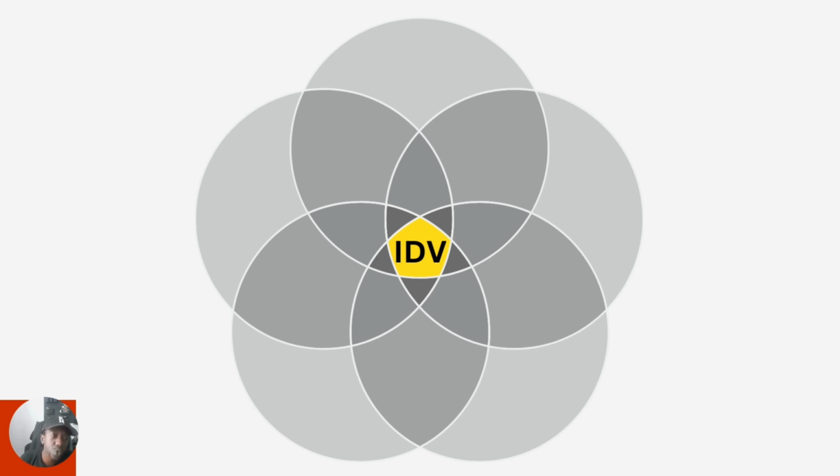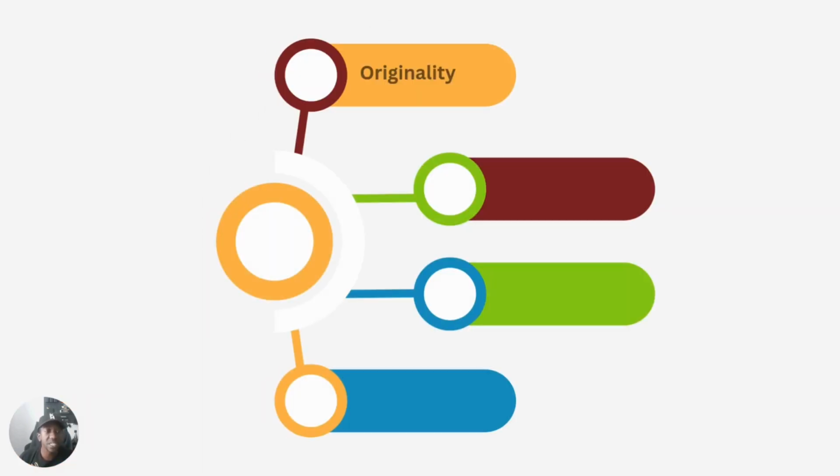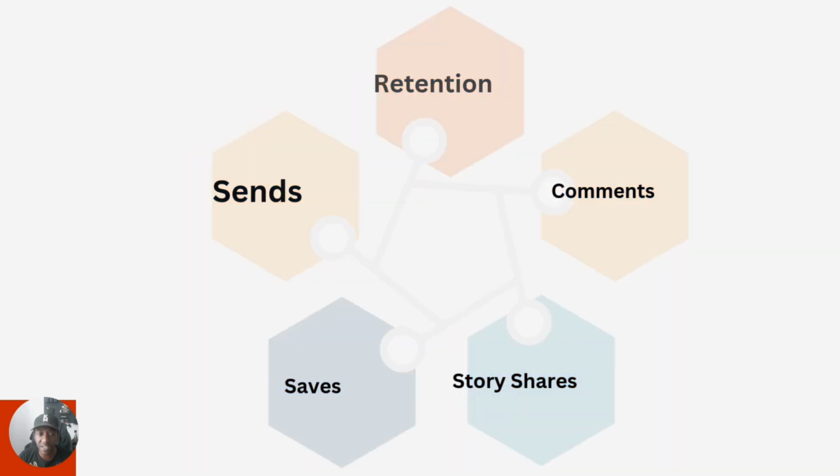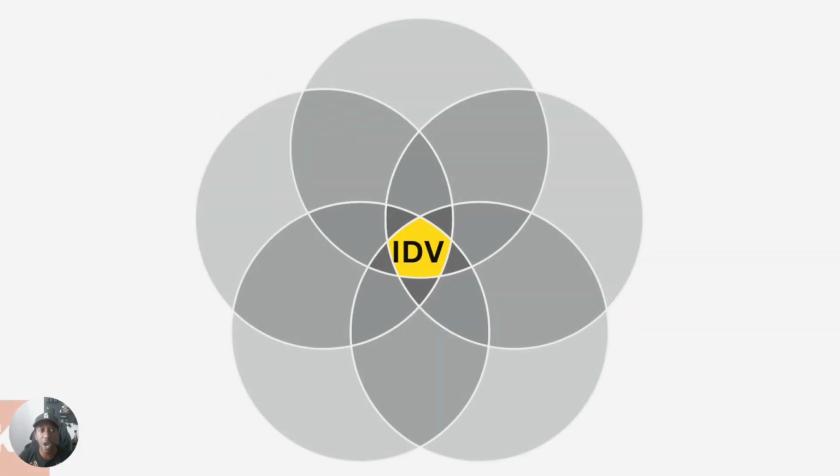It's the person who's going to do more than one of these touch points, meaning somebody who's going to send it to some people, watch it the entire way through, and leave a comment. That's the IDV. That's what this is trying to create with all of the data that it collects.